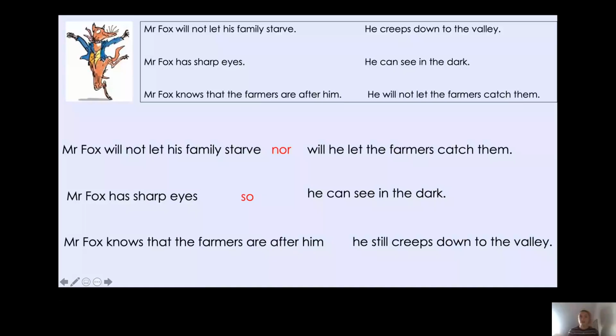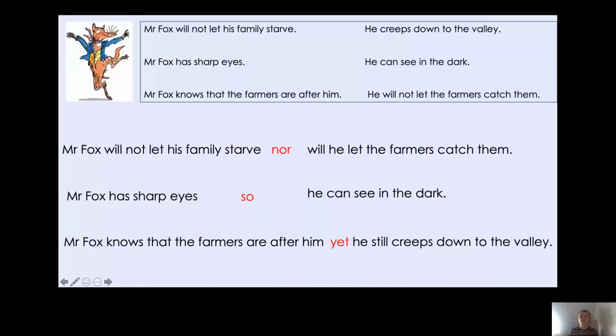Oh, yes, you're right. We can use but or yet, can't we? So I'm going to put yet into this sentence. Mr. Fox knows that the farmers are after him, yet he still creeps down to the valley. So even though he knows that the farmers are after him, he still decides to creep down to the valley.